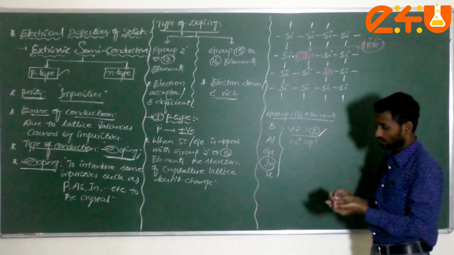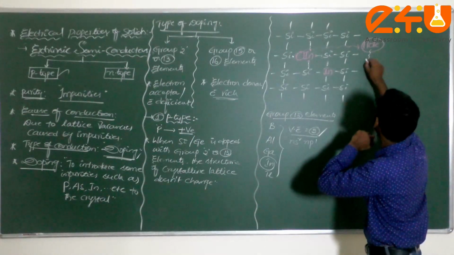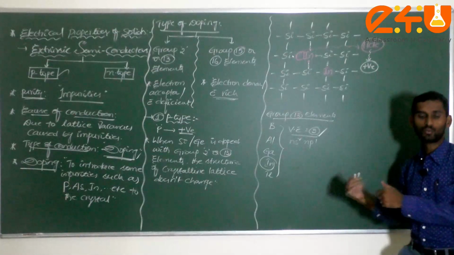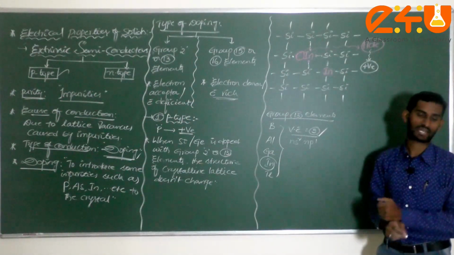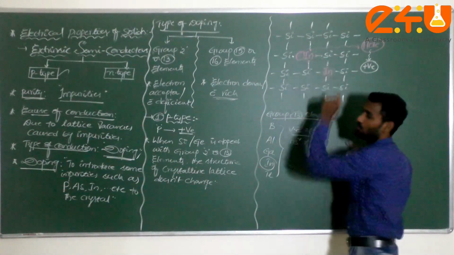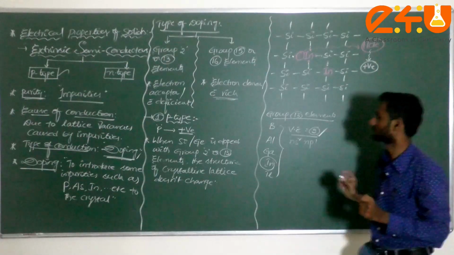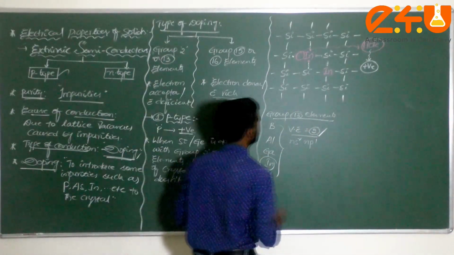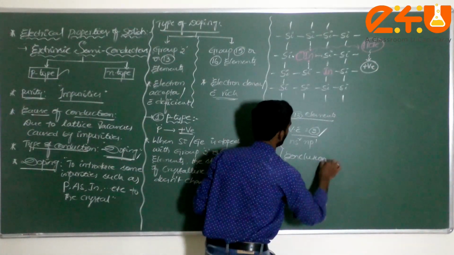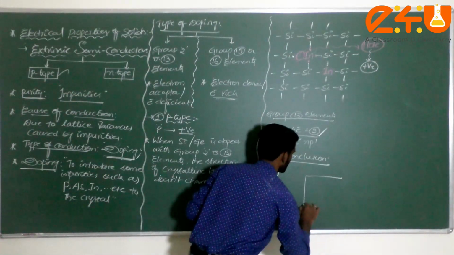This hole carries what type of charge? This hole carries a positive charge. Sir, how do we observe that this hole has a positive charge? Because this hole is formed due to 1 electron being less, this hole carries a positive charge. I will write the conclusion here, and in that conclusion, check what you are going to observe.